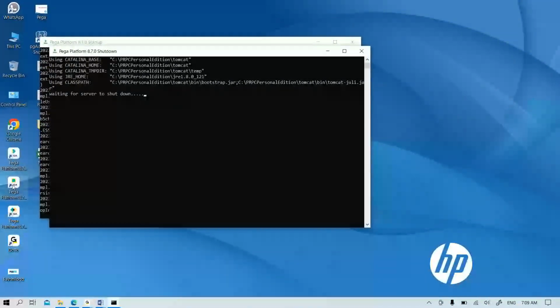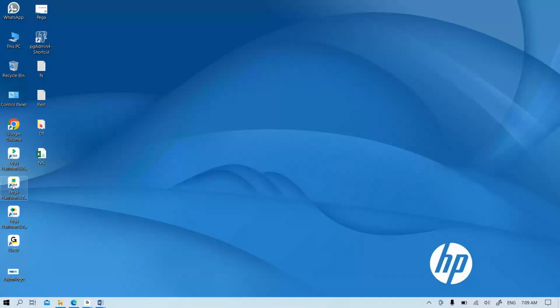When I click the shutdown icon, one more window will open and it will take some 30 to 40 seconds of loading time. See, now it is closed. Both the windows are closed. If the windows are closed, it means the shutdown is complete.